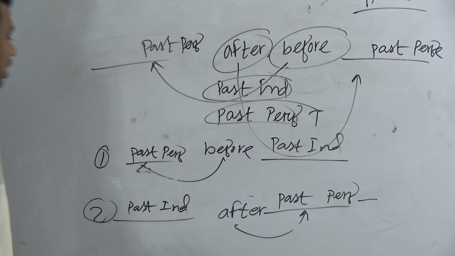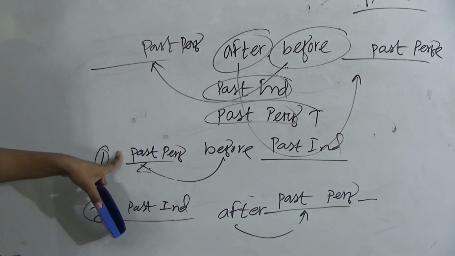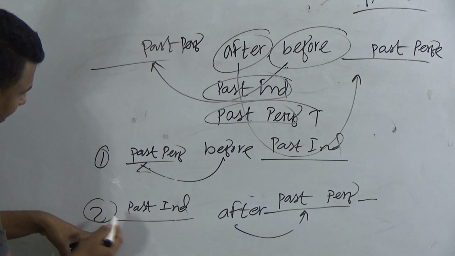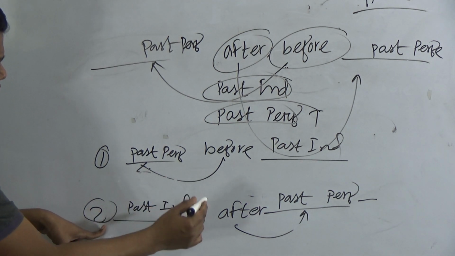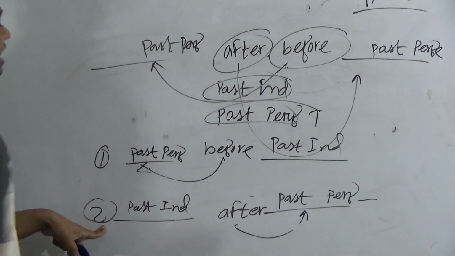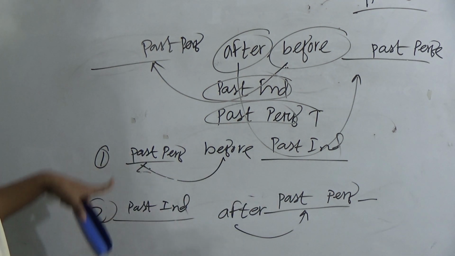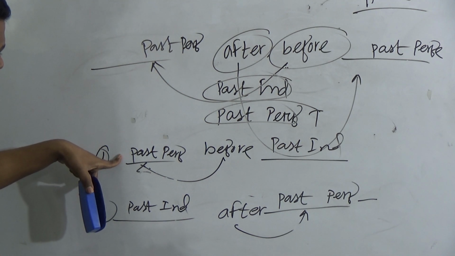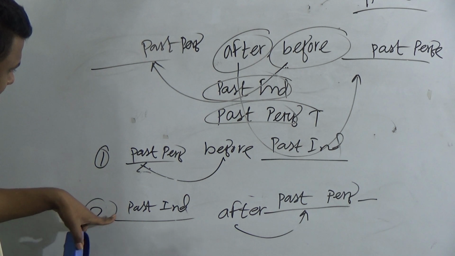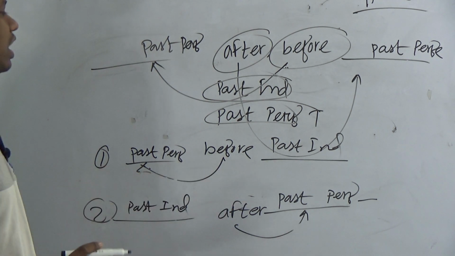Too much easy. The patient had died before the doctor came. The patient died before the doctor, past perfect, had come. The patient had died before the doctor came, and it would be: the patient died after the doctor had come.